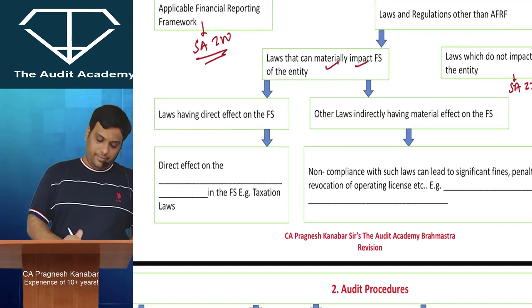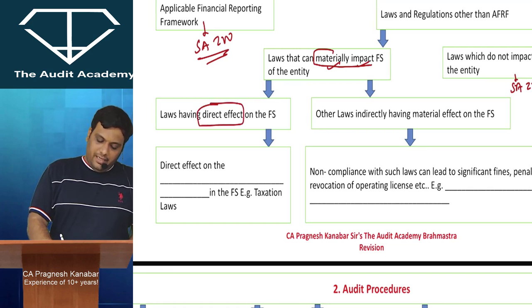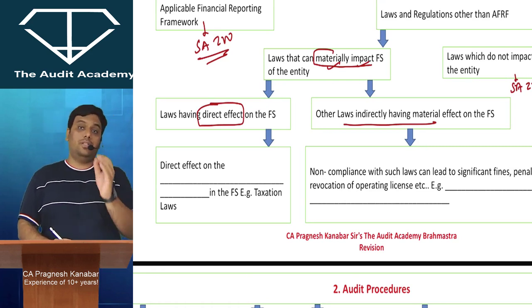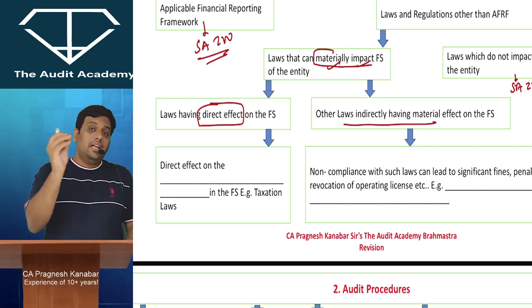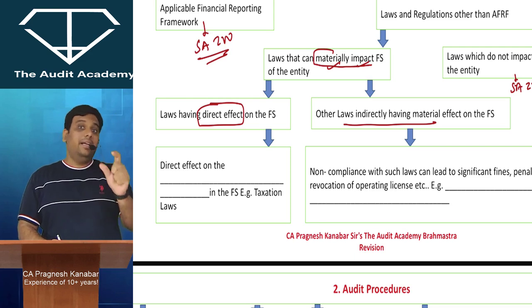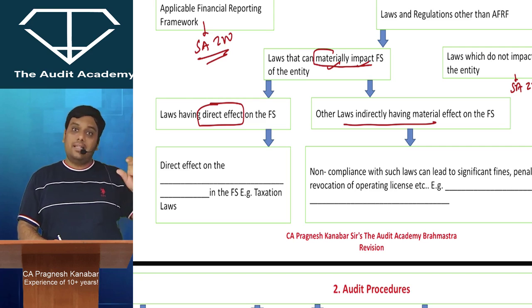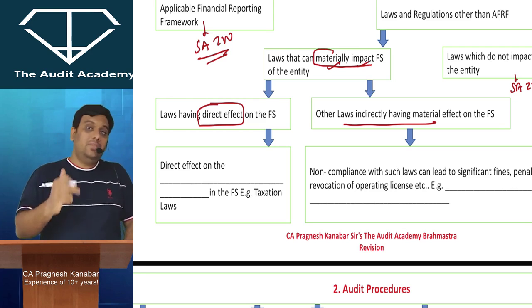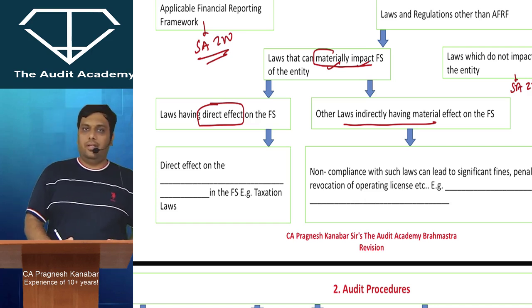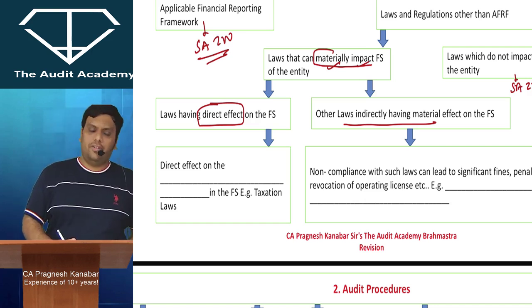Now, as you can see over here, for laws having material impact on the financial statements, there are two divisions: laws having direct effect and laws having indirect effect. Sir, how do you decide direct effect and indirect effect? That's a very beautiful question. Listen to me. Can I say that Income Tax Act, GST, these laws, they can directly determine some amounts and disclosures like tax provision, like TDS, like advance tax, like input tax credit, the disclosures on it. So can I say there are so many items in the financial statements which are directly calculated by some laws. That is called laws having direct effect on the financial statements.